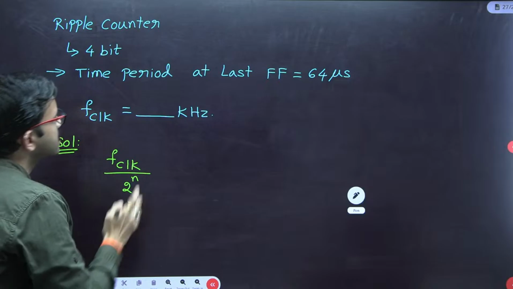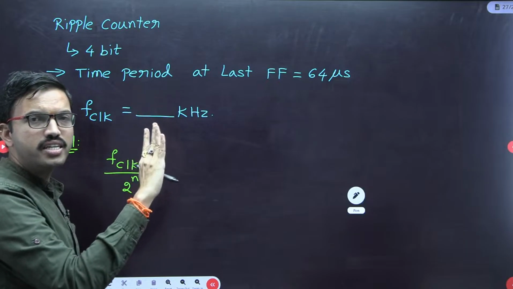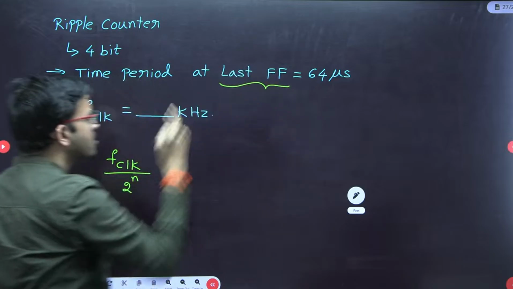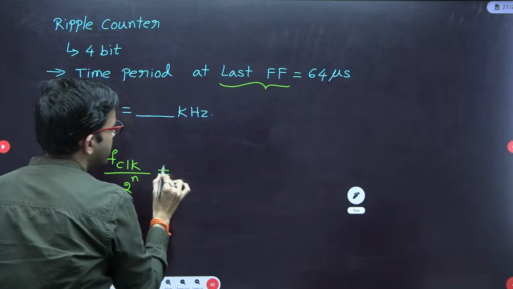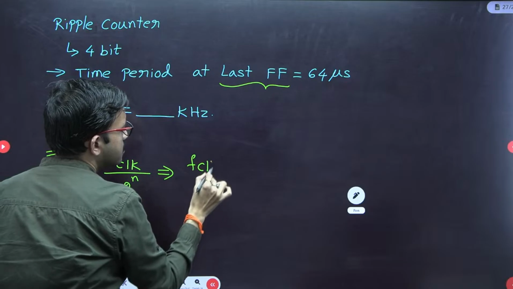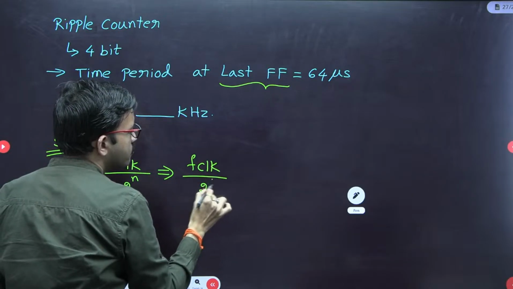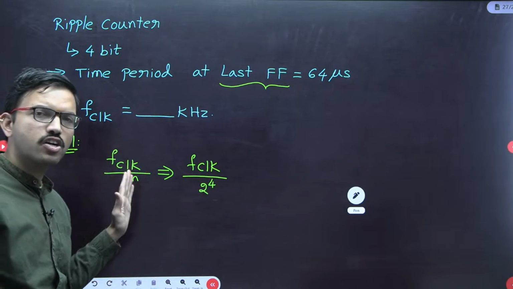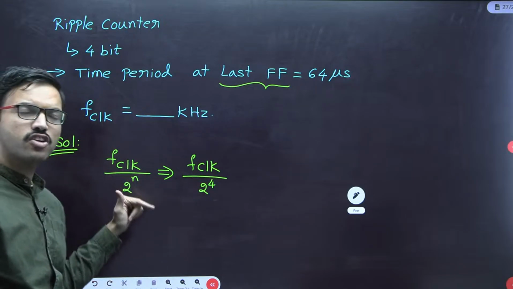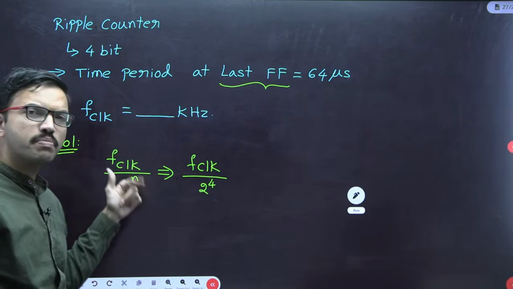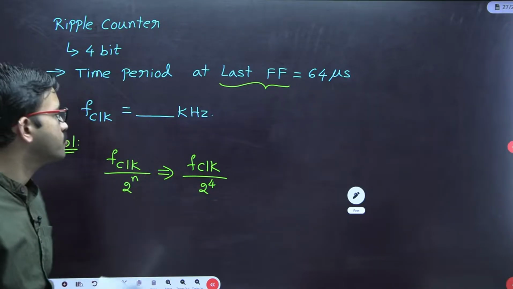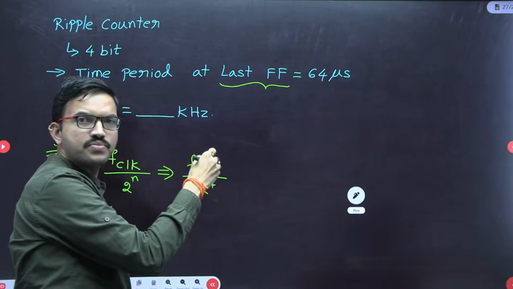Since in this question 4 flip-flops are there, at the last stage, that is the 4th stage, you are getting the frequency as f clock divided by 2 power 4. I hope all of you are getting the clarity. First stage you get f clock by 2 power 1, second stage f clock by 2 square, third stage f clock by 2 power 3, and the 4th stage f clock by 2 power 4. So this is the frequency.